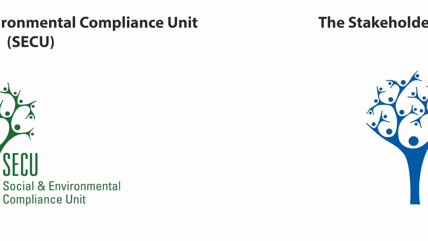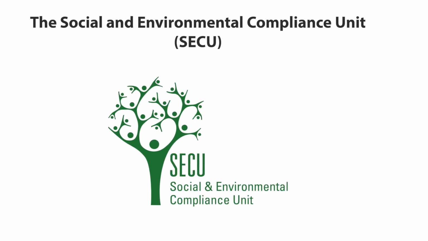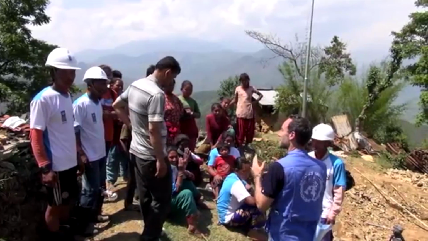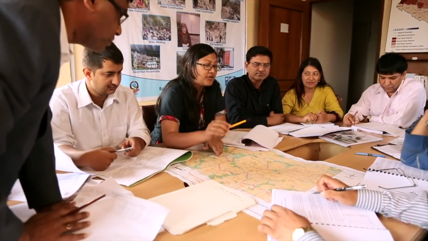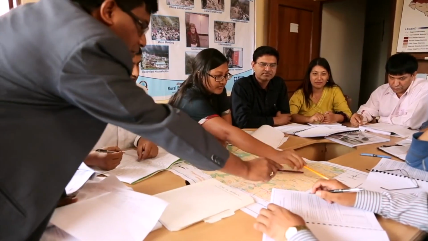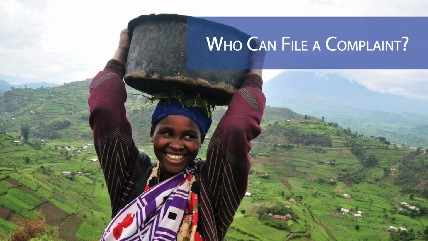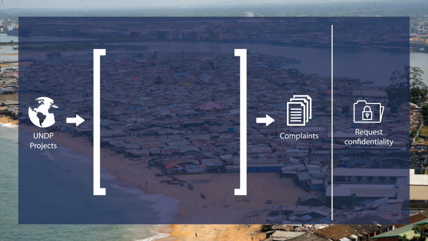SECU exists to receive and investigate complaints and concerns from communities that believe the harm they may experience has resulted when a UNDP project fails to comply with its social and environmental commitments. Any person or community who believes the environment or their well-being may be affected by a UNDP-supported project may file a complaint.